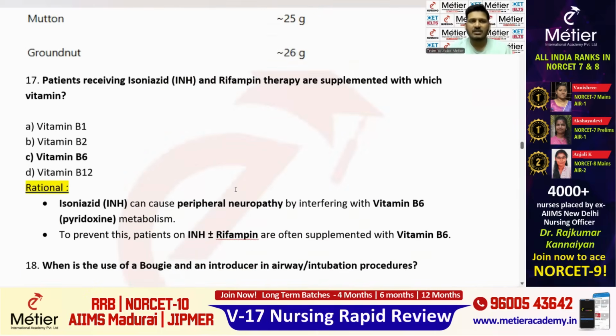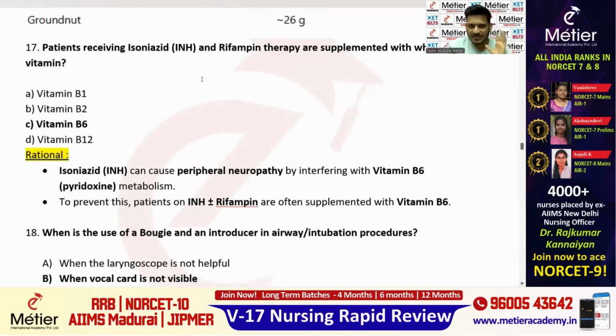Question number 17, the patient receiving isoniazid, again related to isoniazid, TB drugs. The patient receiving isoniazid and rifampin therapy should be supplemented with which vitamin? Very important, repeatedly asked question. If the patient is taking isoniazid drug and rifampin, what vitamin supplement has to be given additionally? This is the question. Okay, especially you have to focus on isoniazid, compared to rifampin. Okay, so let's see what is there.